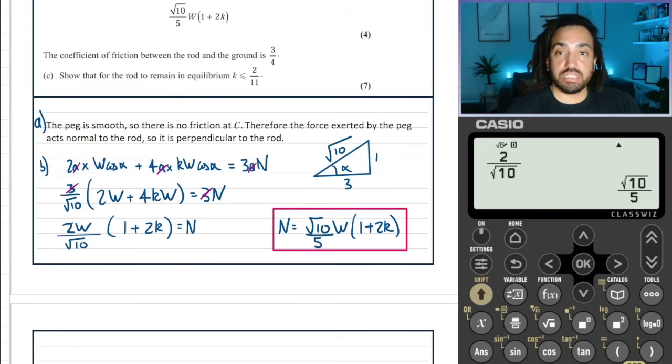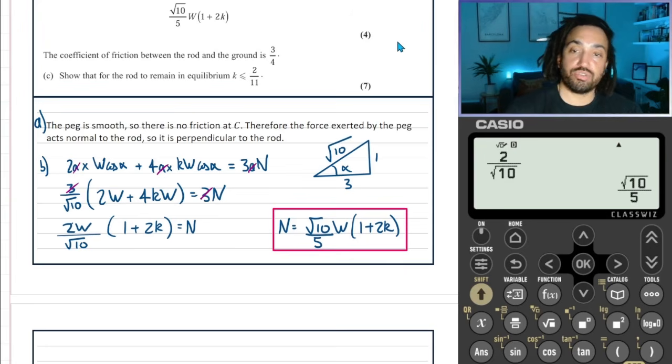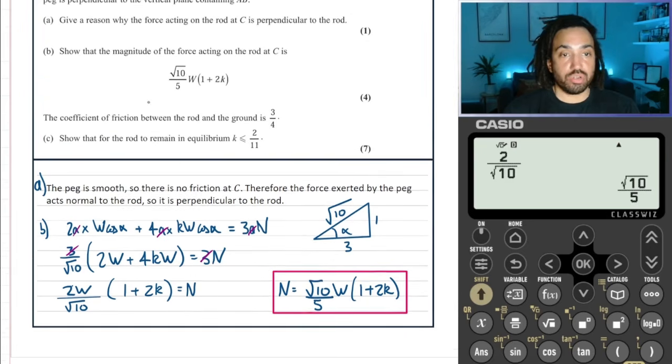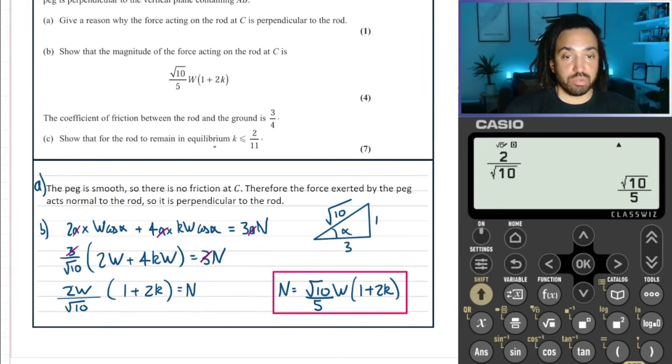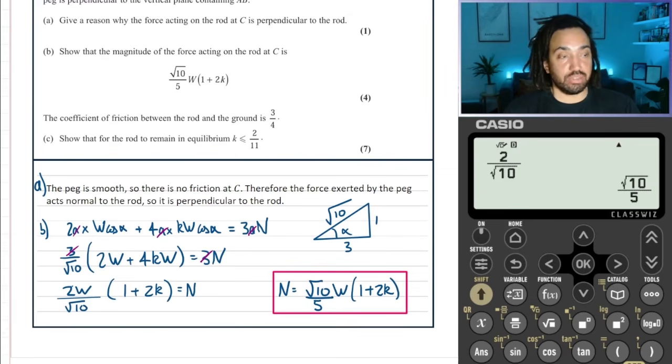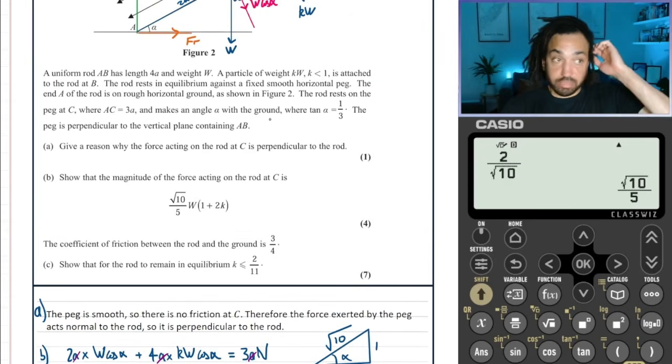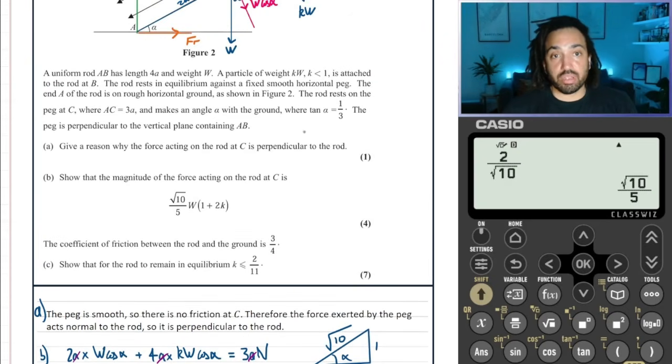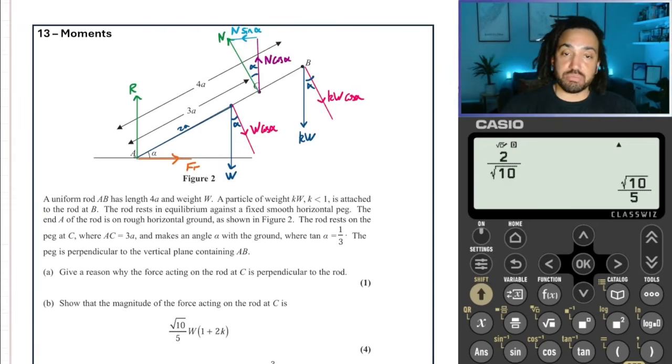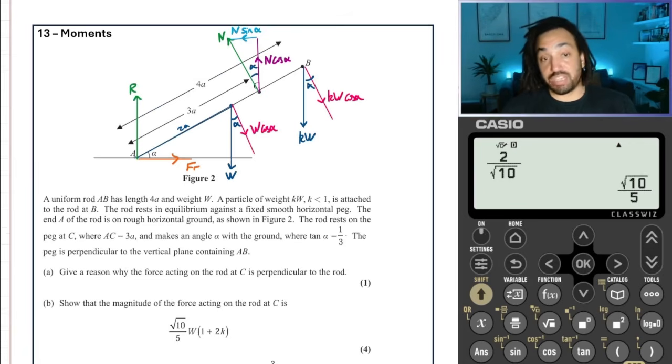Okay, now it says that the coefficient of friction between the rod and the ground is 3/4. Show that for the rod to remain in equilibrium, K needs to be less than or equal to 2 over 11. Okay, so we've done moments at A, which means now the most likely thing we need to do is resolve the forces both vertically and horizontally.